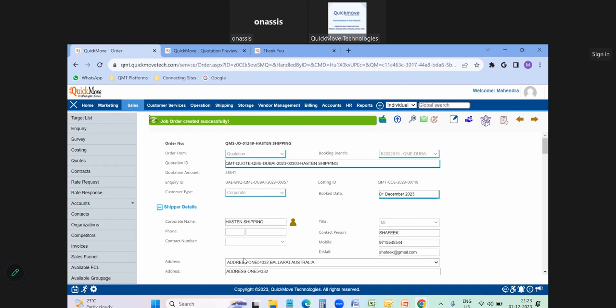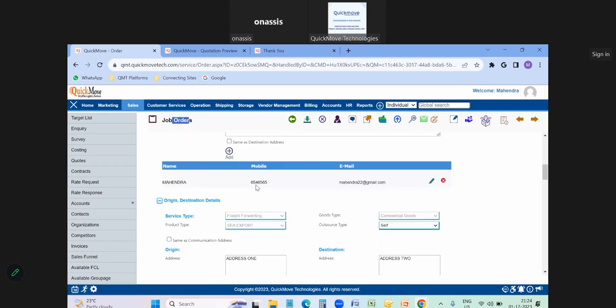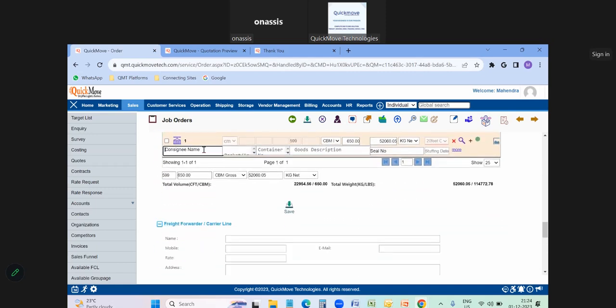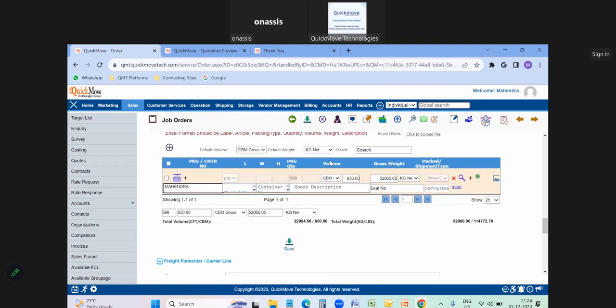Here is how the operation team starts working: this job order works in a connected mode with the departments, meaning every department has the option to see the job order. Once the job order is booked, the operation team will come to the customer service module and open the job order. They will see all the details of what the sales team has updated for the new job order, and all the packet details which are already updated here. They can also input the consignee name.